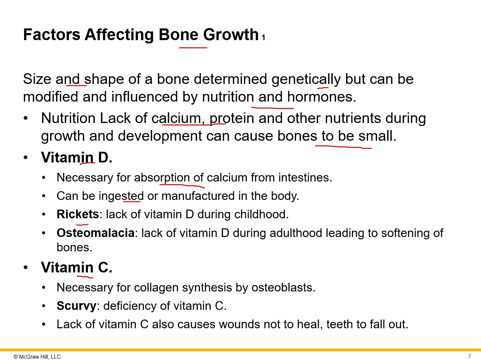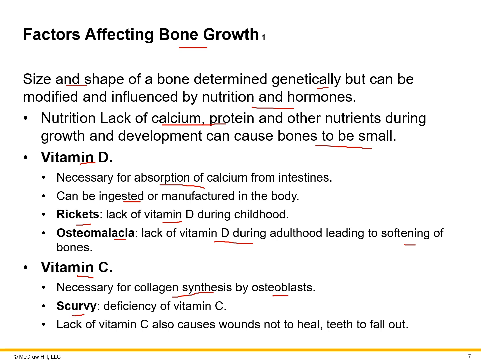So rickets, though, is a condition due to a lack of vitamin D during childhood, leads to smaller bones that bow out. And then osteomalacia, this is a lack of vitamin D during adulthood that causes bones to become softened. Now, vitamin C, it's necessary for the collagen synthesis that occurs from those osteoblasts.